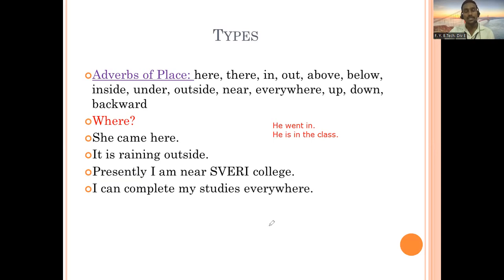I can complete my studies everywhere. Which one is the adverb of place? Everywhere. Everywhere is an adverb of place. Yes, that's right. And you can find more examples for this adverb of place. Then let's go to the next slide with the next type.